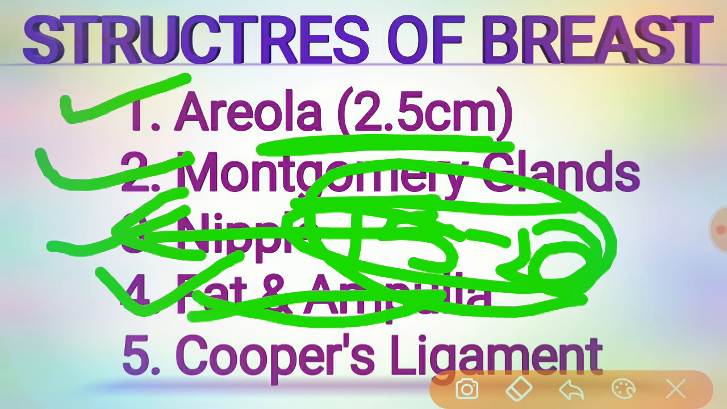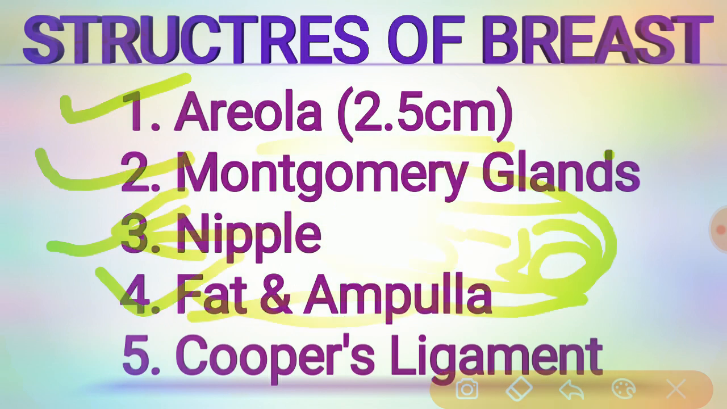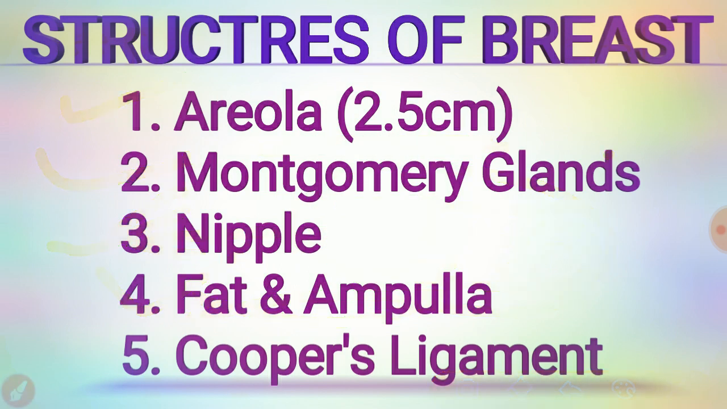Coming to the ampulla, we know that the ampulla is where the milk is stored. Coming to the Cooper's ligament, each lobe will be present over the breast. Each lobe has about 10 to 100 lobules present over each lobe.